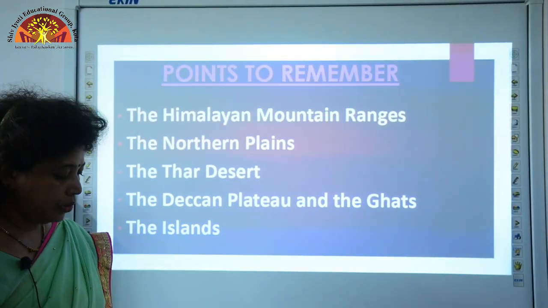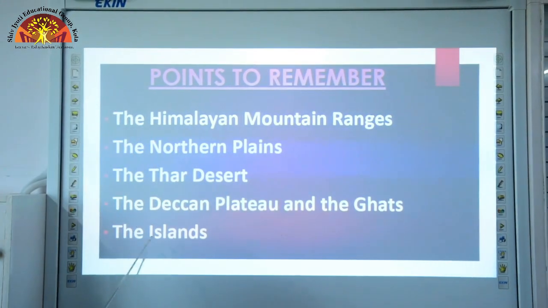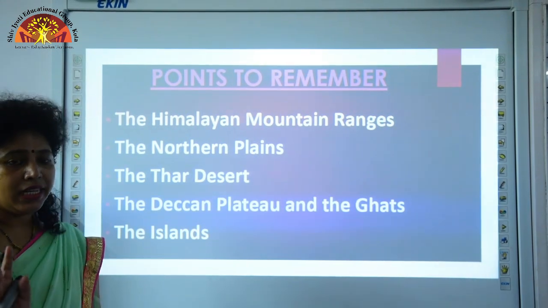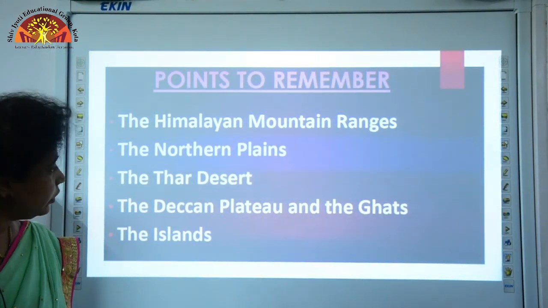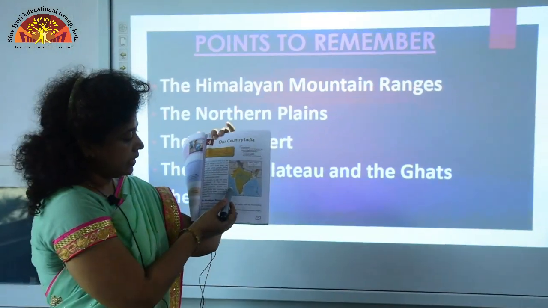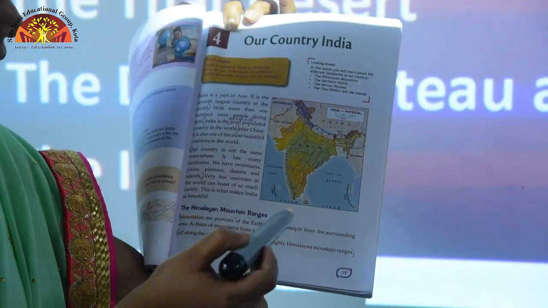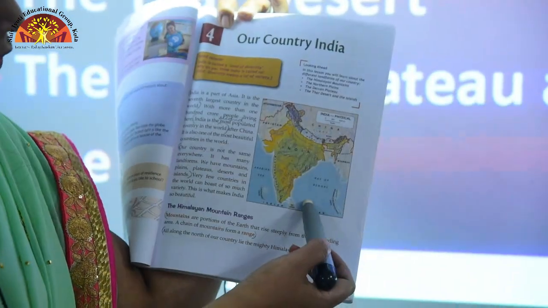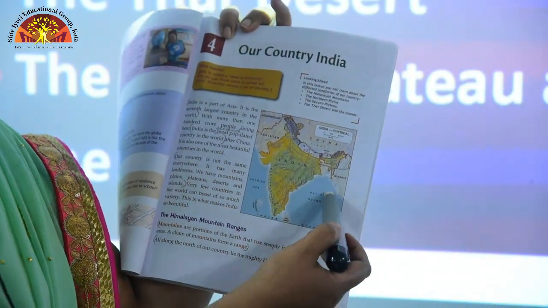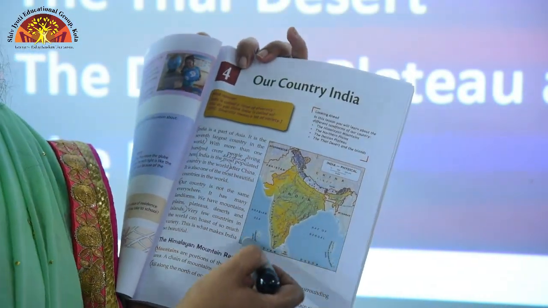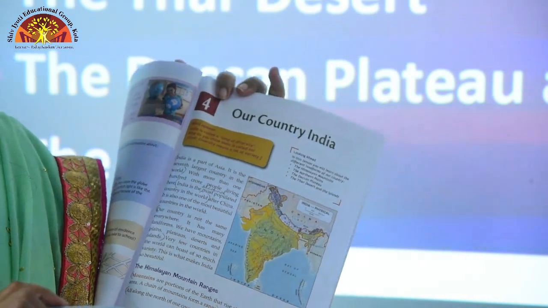Now, let us come to the islands. Islands are land covered on all sides by water. In the Arabian Sea, there are groups of islands called Lakshadweep Islands, and in the Bay of Bengal there are groups of islands called Andaman and Nicobar Islands, and these two groups of islands are part of our country.